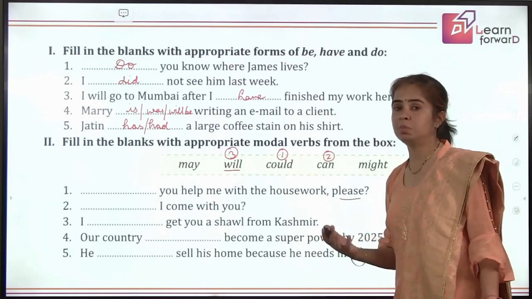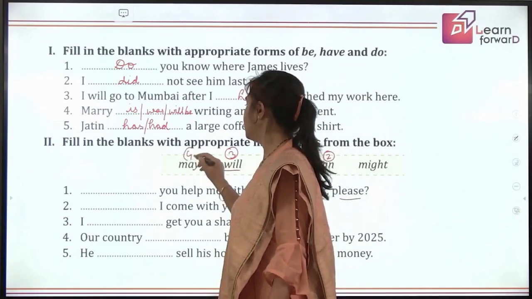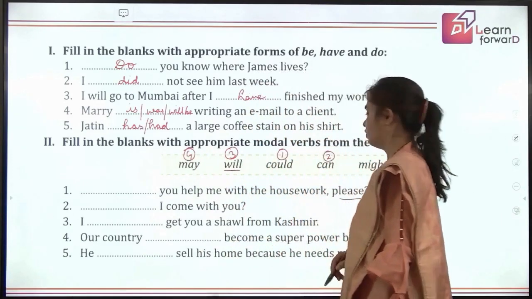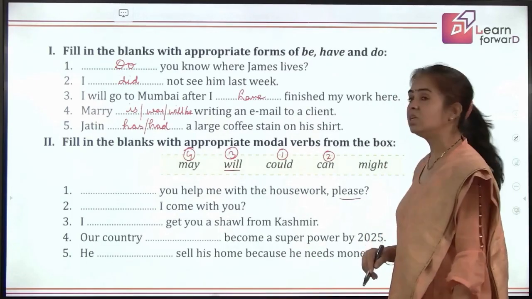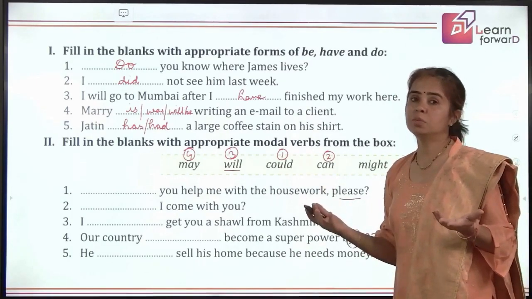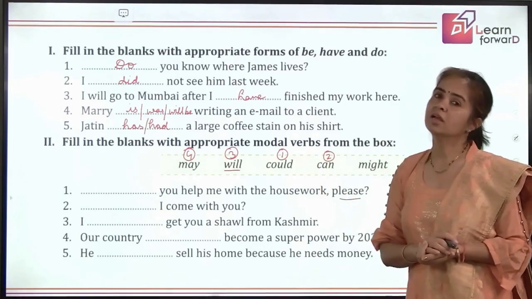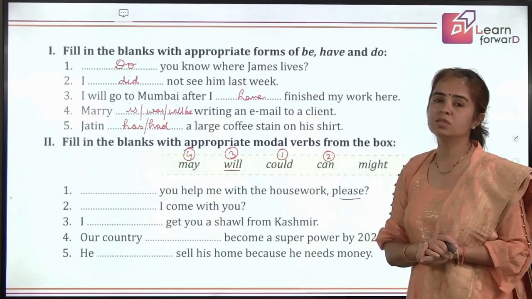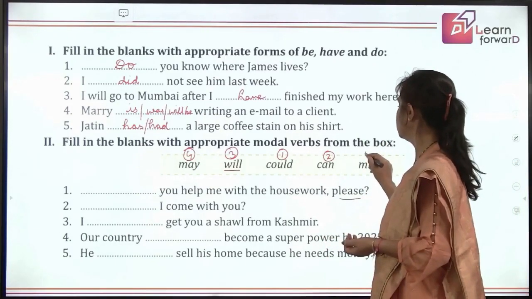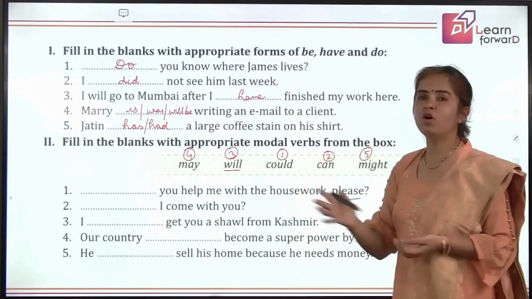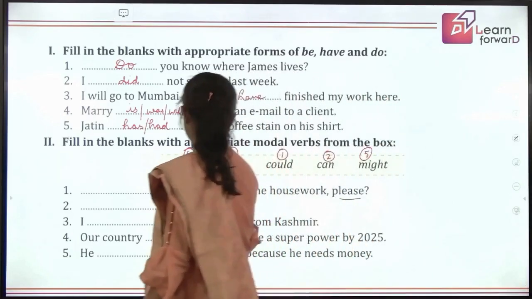So there is a possibility and the possibility is a good one. So we can say our country may become a superpower by 2025. Next, he dash sell his home because he needs money. Again, there is a possibility and the possibility can be that he might arrange funds from somewhere else. Then he need not sell his own house, isn't it? So because the possibility is less, we can use might. Oh, perfect. We have got all of them in a single go. Okay, that's good enough. So let us write them here.